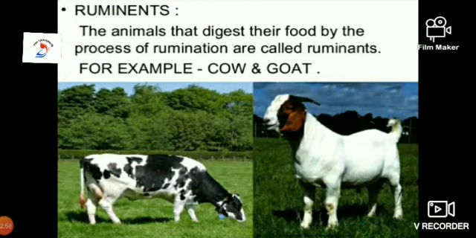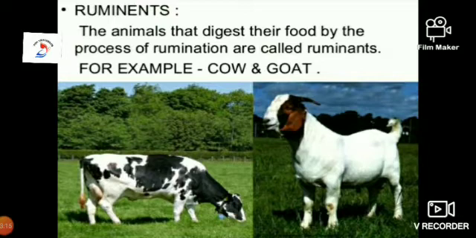Reticulum. It helps in moving the swallowed food back into the mouth for thorough chewing. The reticulum opens in the omasum. The omasum is the smallest chamber. It absorbs excess water. Abomasum. The walls of the abomasum secrete digestive juices.